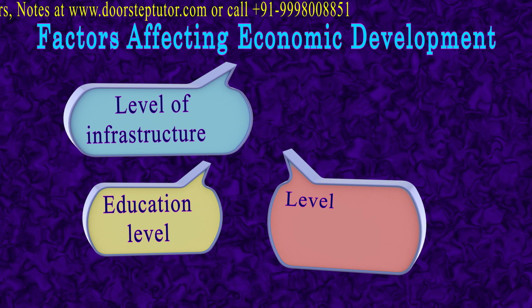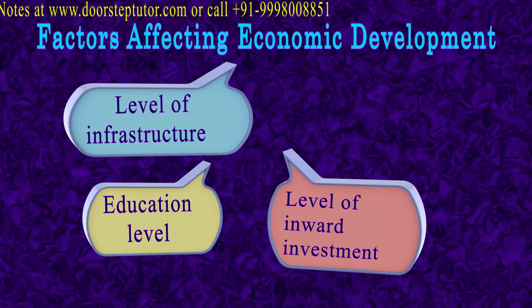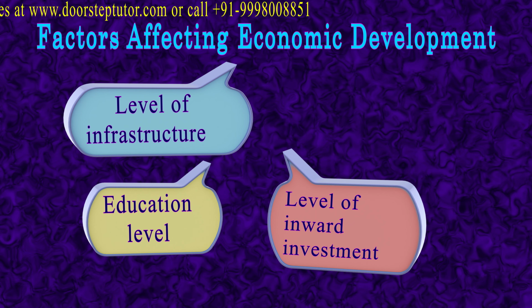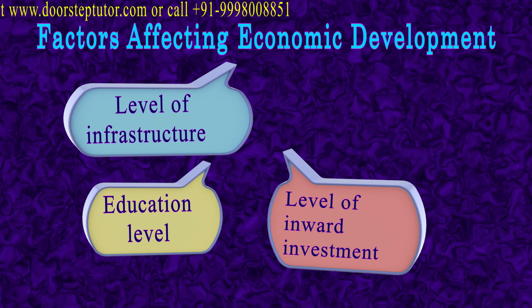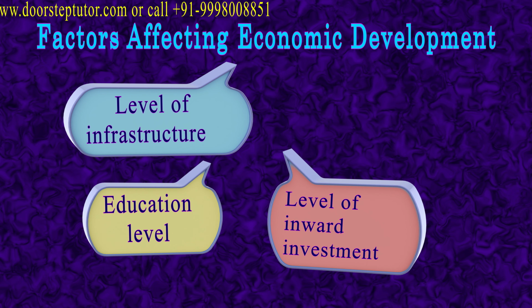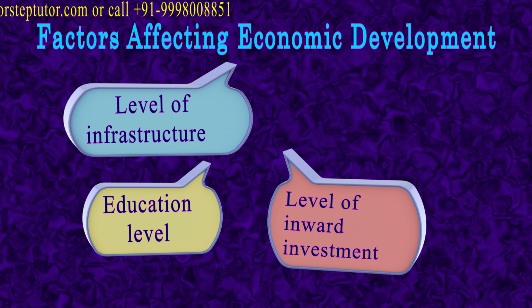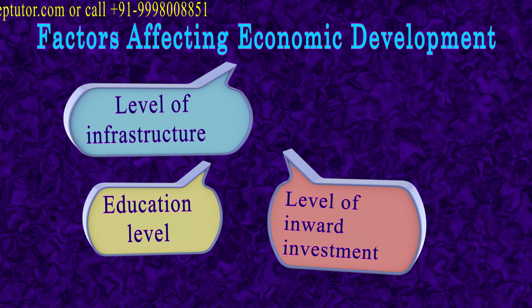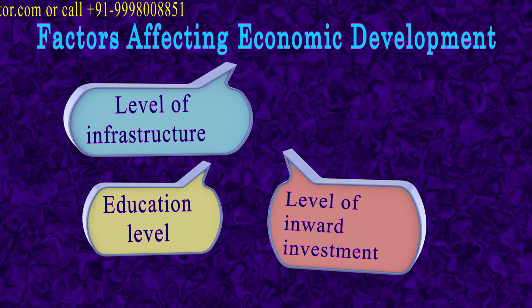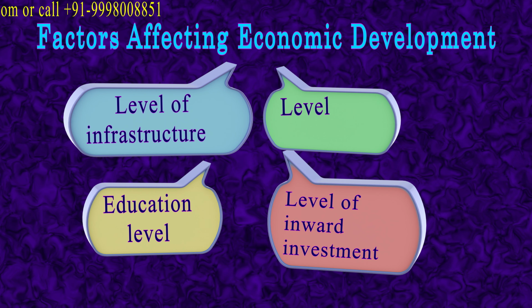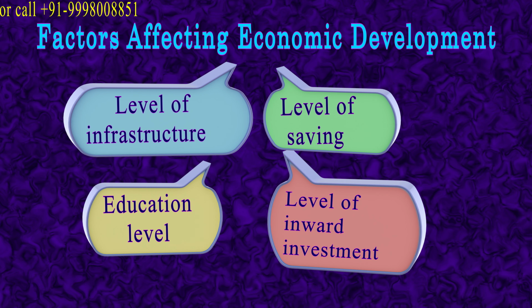Next is level of inward investment. Now, inward investment means investment by other MNCs in our country. And inward investment plays a very significant role in increasing economic development. Next is the level of savings or capital.